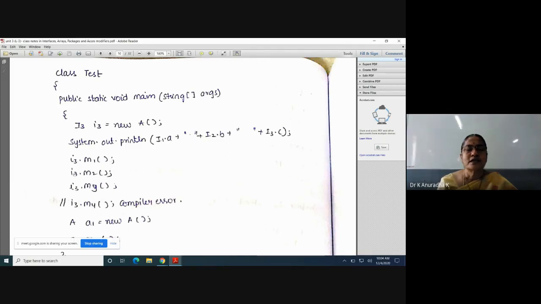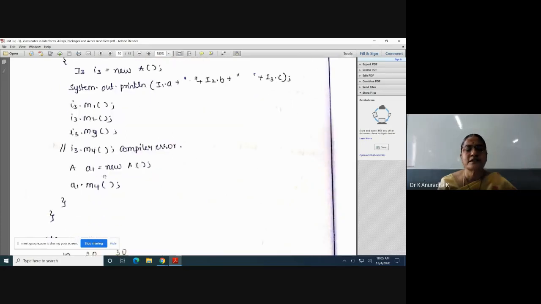Okay, what is the output of this? ASM1 method, and this is ASM2 method. It is ASM3 method, because all these 3 methods are called overriding methods in class A, and all these 3 methods are called overridden methods inside the interface. Okay, in case of upcasting, overriding methods will be executed. Here the variables are the same, only 10, 20, 30.